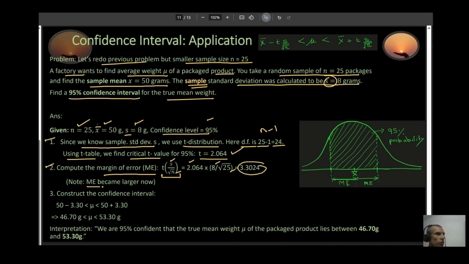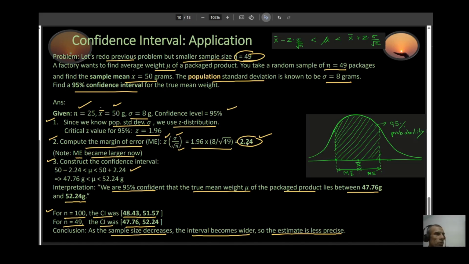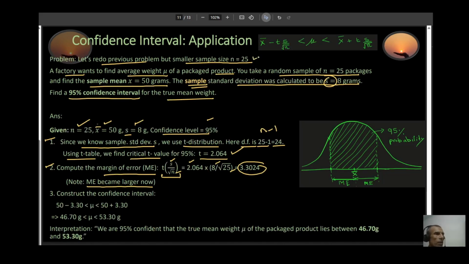Notice that your margin of error became larger now, which makes sense. If you remember, the last one was 2.24 for the sample size 49. Now, when your sample size has gone down to 25, your error actually increases. Your margin of error becomes bigger, which makes sense because if you're taking a smaller sample size, you are likely to make more mistakes. Your chance of making error goes up.